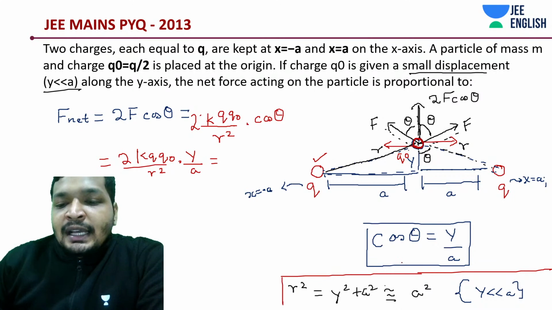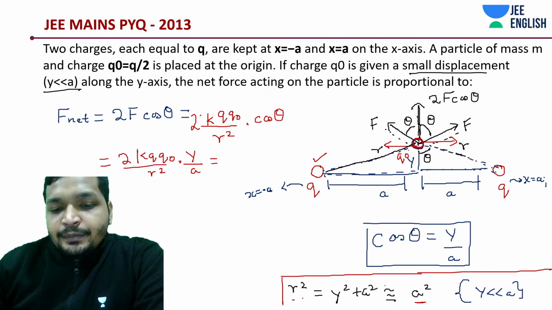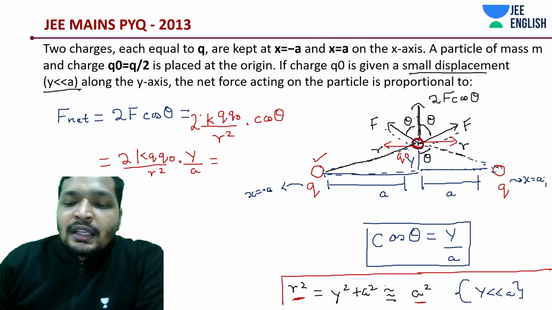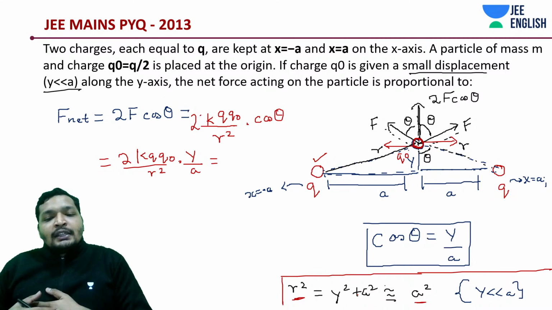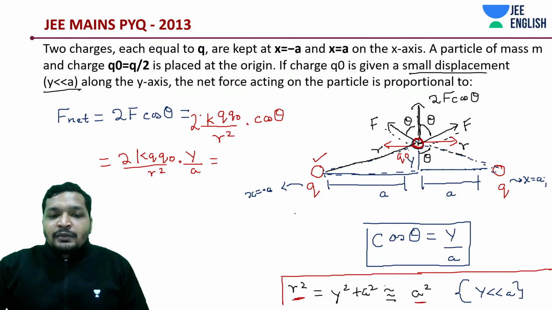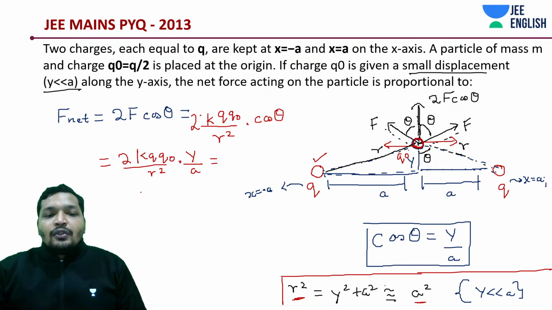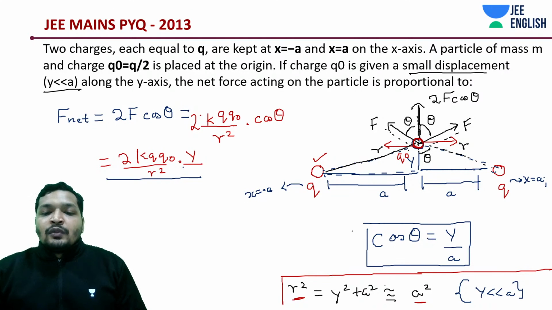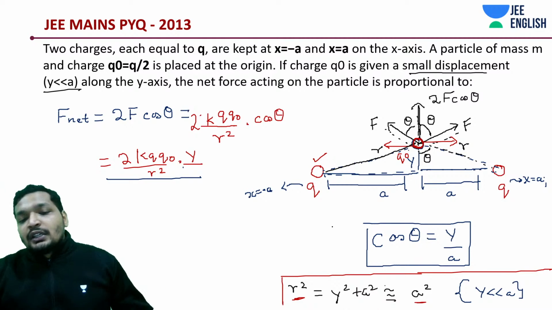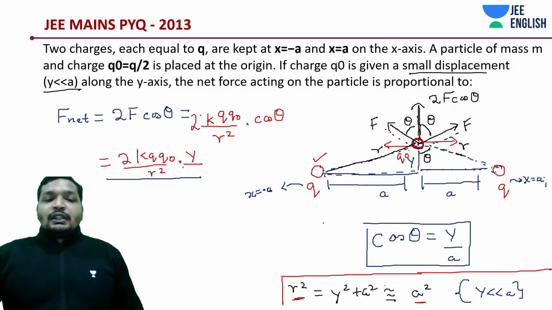R square can be written as a square, because y is smaller than a, hence y square plus a square is approximately equal to a square, since y would become really very small. Just remember this part, we'll carry it on to the next page. Note it down. If you're watching it, just note it. Understand how to solve it.